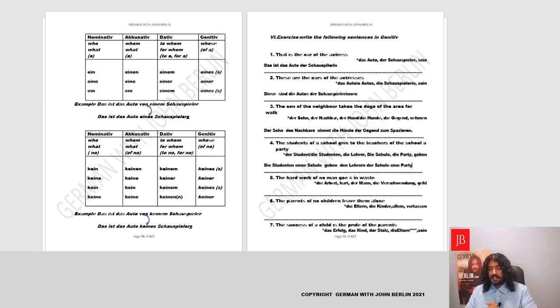Fantastic. So these were some sentences I did with you for genitive when the sentence is made with nouns. I would recommend you try to do the others by yourself. And I'm sure you'll get the answers. You can always refer to the answer book. Perfect. So I'll meet you in the next lesson. We'll continue with some more important genitive sentences. Till then, practice. See you.